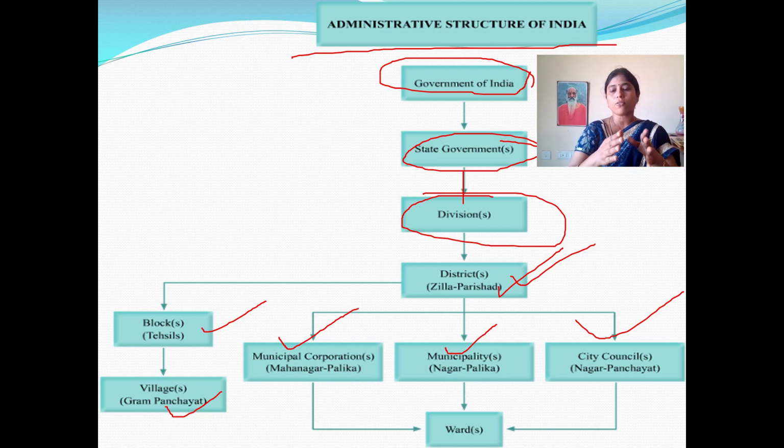This is what we call a unitary system. States together forming a single nation is the unitary form of government that we are following in our India, with federal principles. Understood clearly?